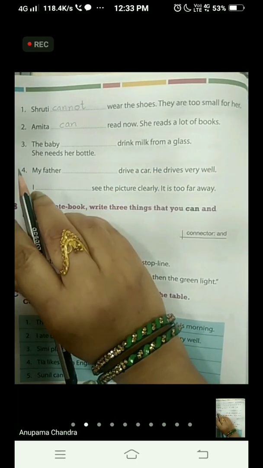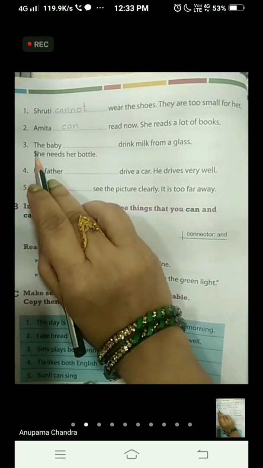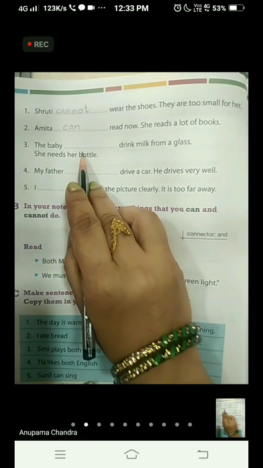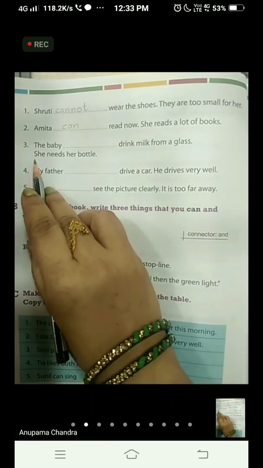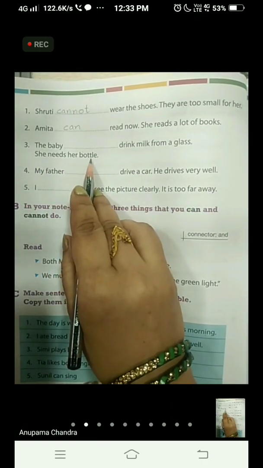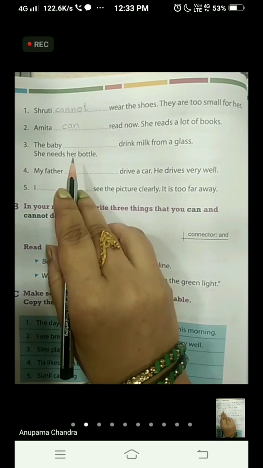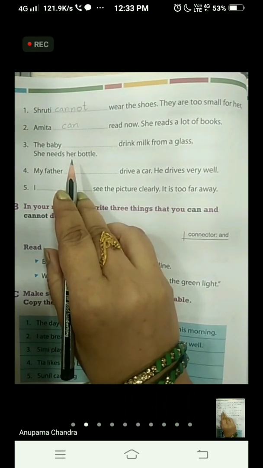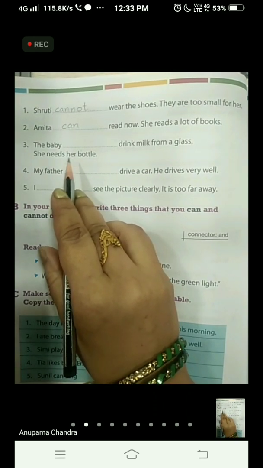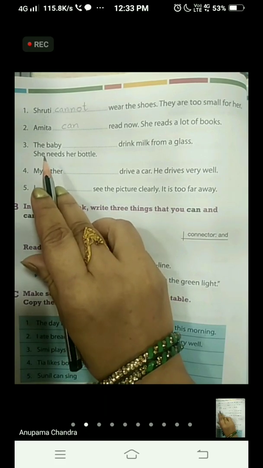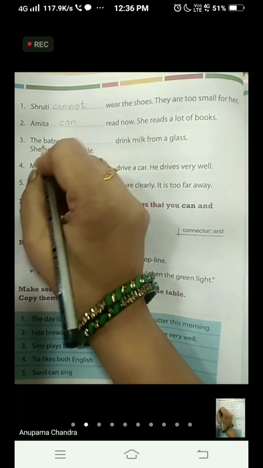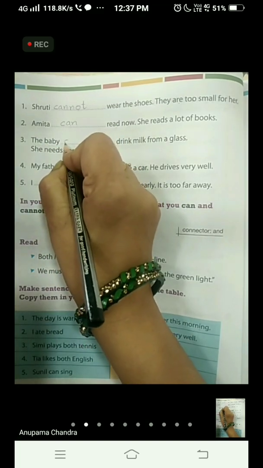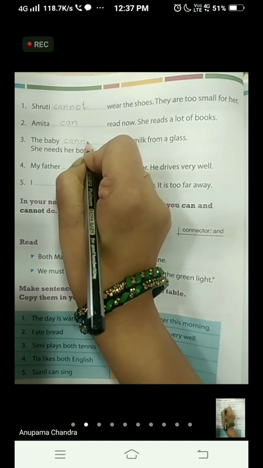Okay, let's see the third one. The baby dash drink milk from a glass. She needs her bottle. Now as we have seen in the picture, a glass is kept there and a little baby is there, but she is not drinking anything from that. Okay, so we are going to write here cannot.